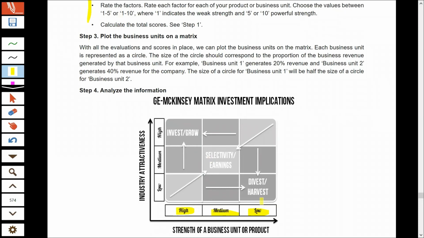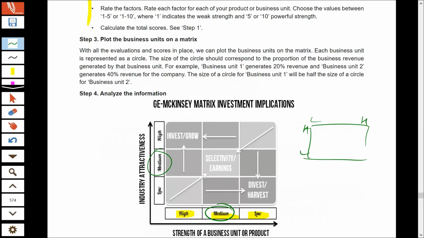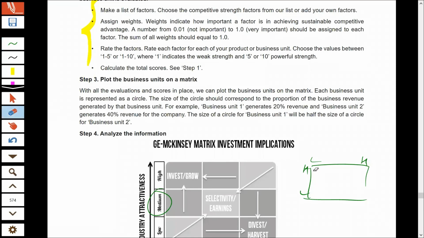Here, I would also like to point out that in BCG, if you remember, we had only two options, that is high or low, right? We did not have the option of any term like medium growth or medium strength. That option was not available in BCG, and this option is available in GE. So this is again considered as superior.